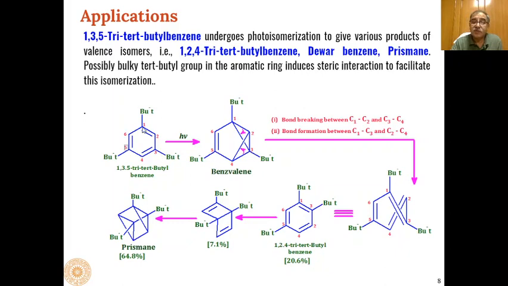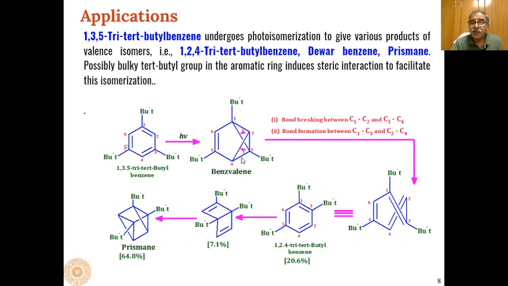So benzvalene will be formed first, initially with the formation of a bond between 1 and 3, and 2 and 4. Then, as we have seen in the previous slides, the bonds will break. The 1 and 2 bond will break and give its electrons to 1 and 3, which will form a carbon-carbon double bond.